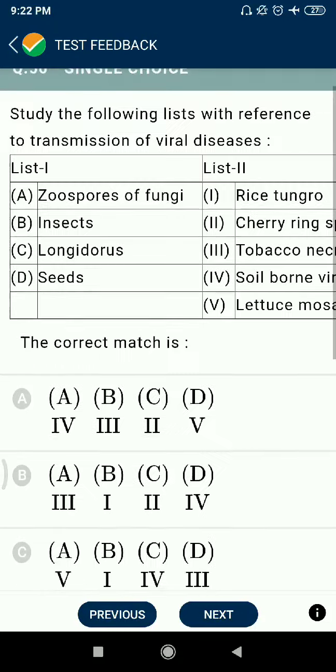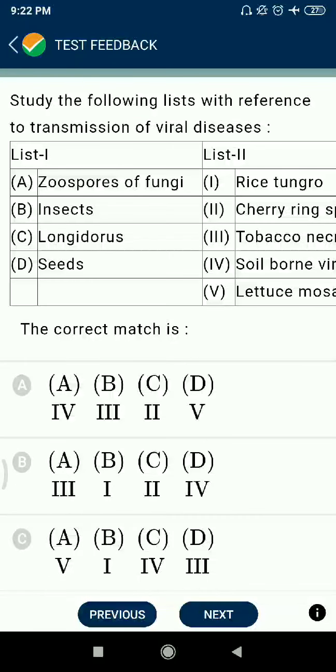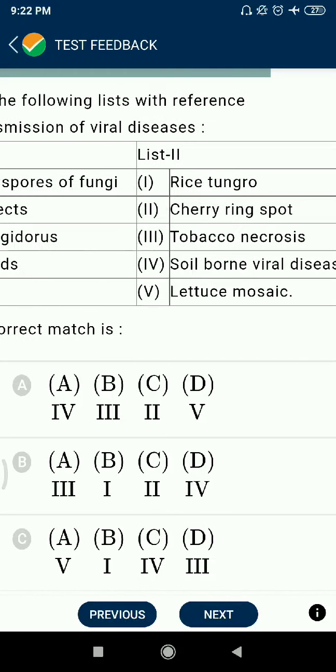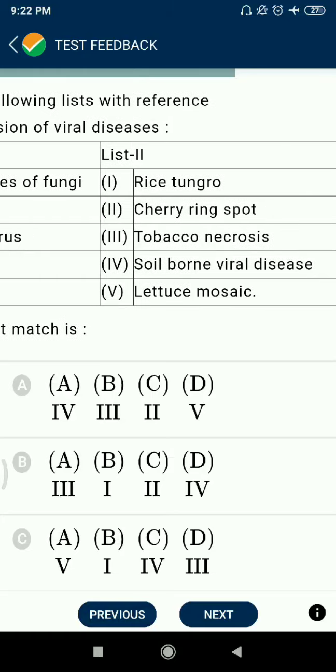Question 56. इंसेक्ट की बात करते हैं यहाँ पर। Soil borne viral disease, lettuce mosaic, okay.